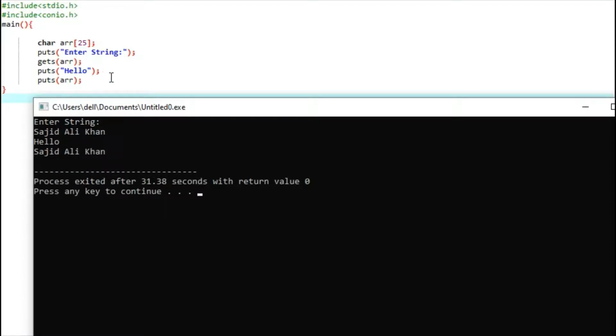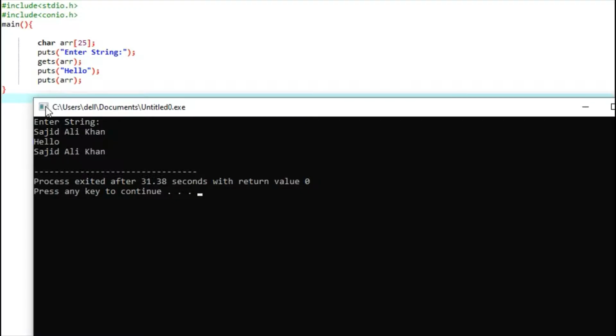Yes, gets accepts the value with a space and puts prints hello and also the array. So the gets function accepts the whole string including the space. This is the solution for scanf.